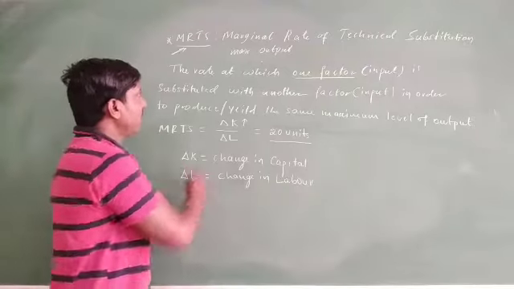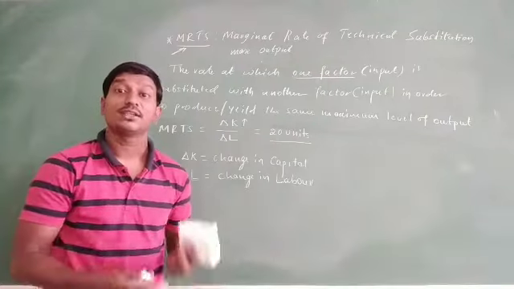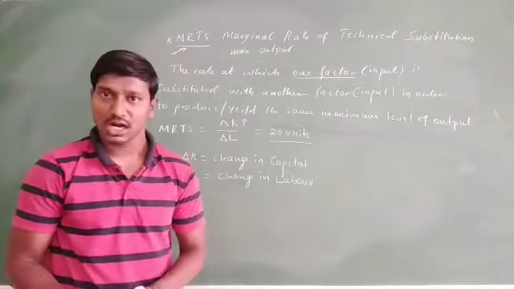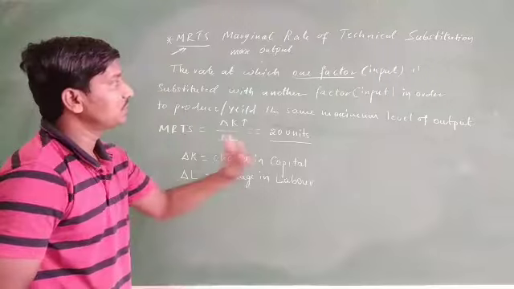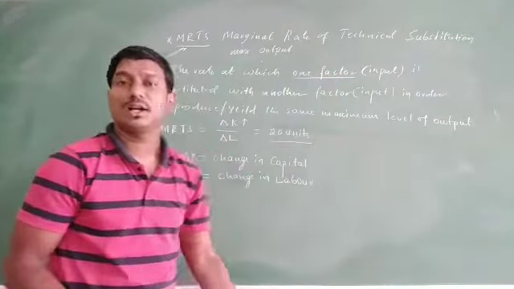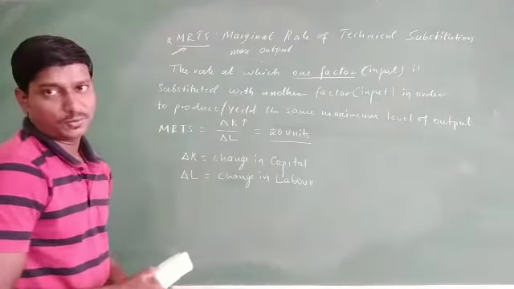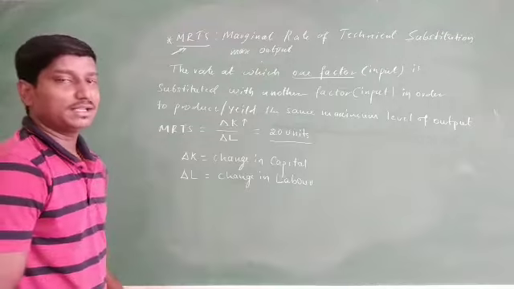So this is how MRTS tells us to alter the inputs to get the same maximum level of output. That is substitution. We substitute one unit of input with another unit of input in order to produce the same maximum level of output. So this is about MRTS.